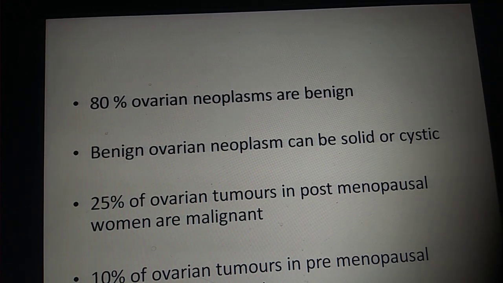Now, benign ovarian neoplasms can be solid or cystic also. Generally, we'll say cystic, right? Everything that is cystic, thin-walled and uniloculated will be considered cystic. But sometimes there are solid tumors which are benign ovarian neoplasms. Now, in the postmenopausal age group, about 25%, a slightly higher percentage, are malignant tumors. And about 10% of ovarian tumors in premenopausal women are malignant.